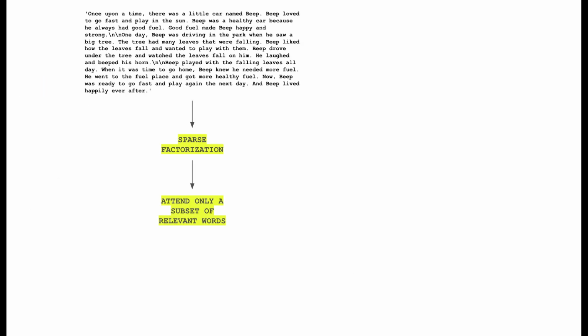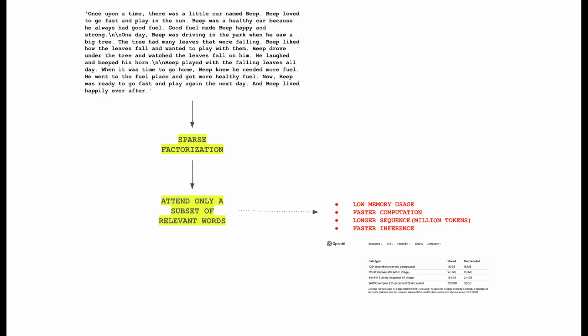Sparse factorization is actually creating a subset of the data. It could be a fixed subset and masking the rest of the data. So it could be like, I don't want to take the first 2 words, take the third and the fourth word and leave the other 2 words. Or we could install a learnable matrix that understands what words are relevant and ignores the rest. This way, we can reduce the computational complexity when it comes to increasing the token size. So this is something that I kept for the future.